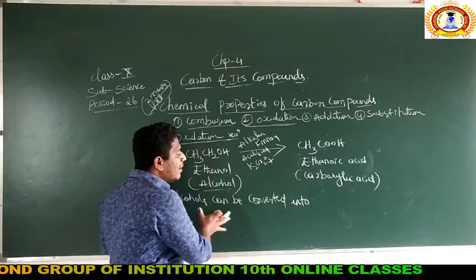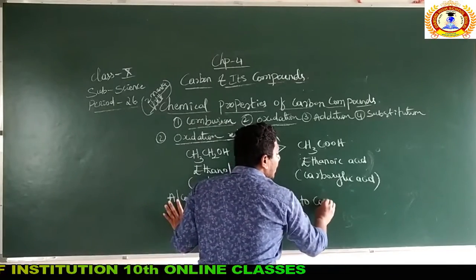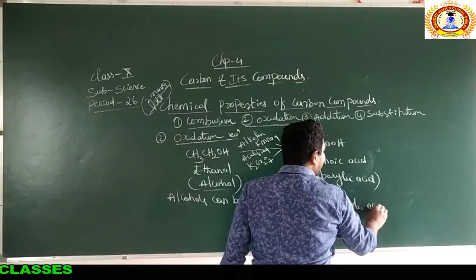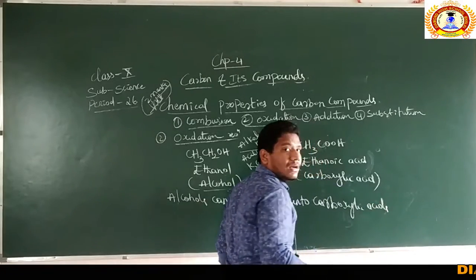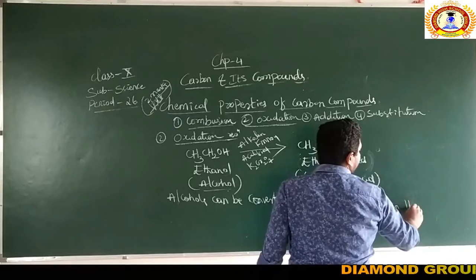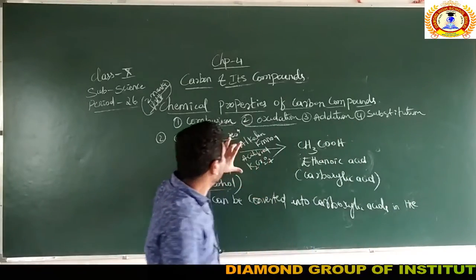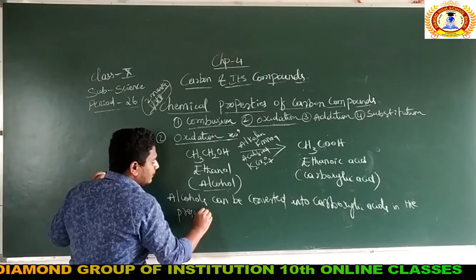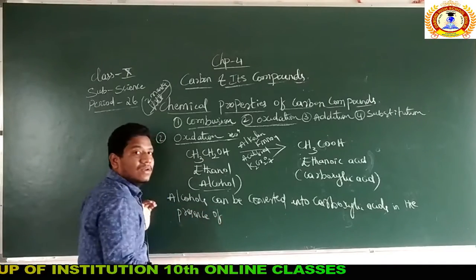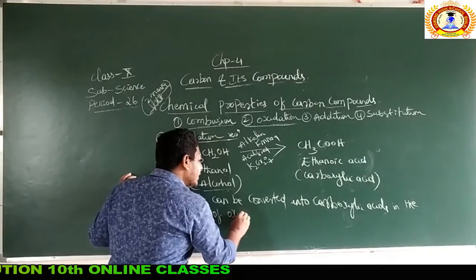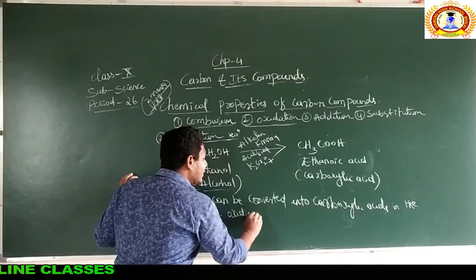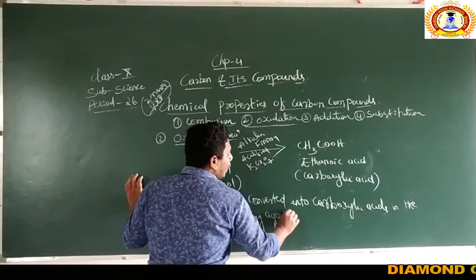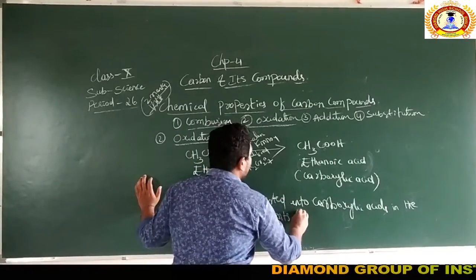Alcohols can be converted into carboxylic acids in the presence of which one? Oxidizing agents, in the presence of oxidizing agents like which one?